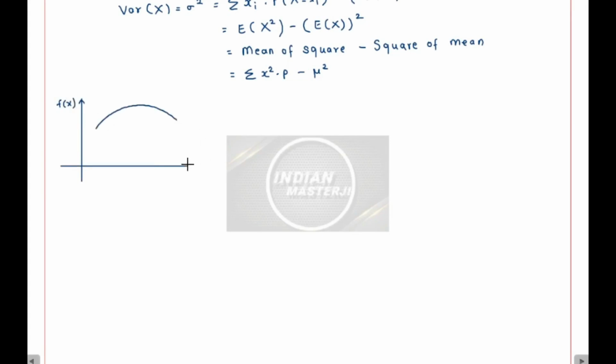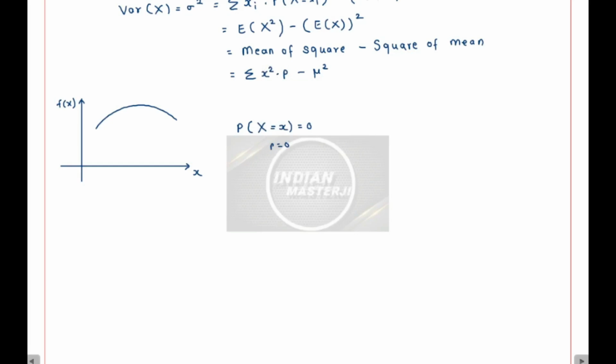We know that the probability of x taking a value equal to x for a continuous random variable x is equal to 0. So this probability is equal to 0, that means p is equal to 0 for x taking a value equal to x. So I can't directly use this particular formula.